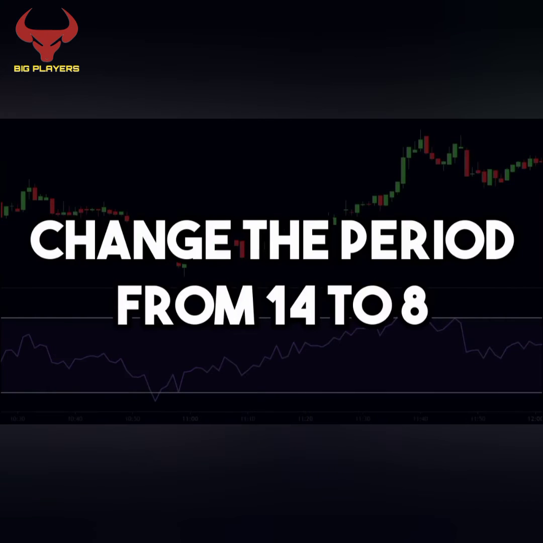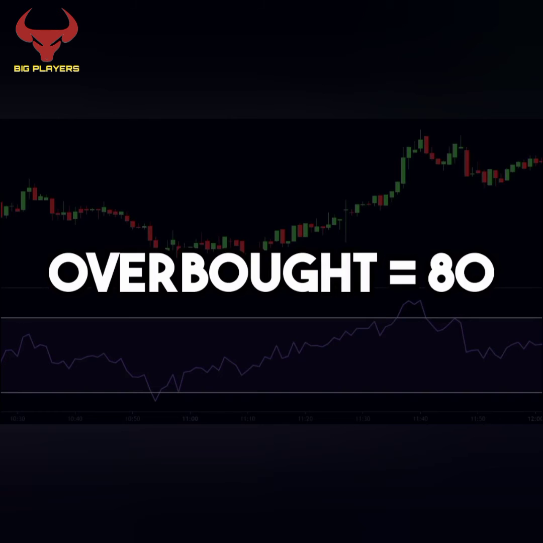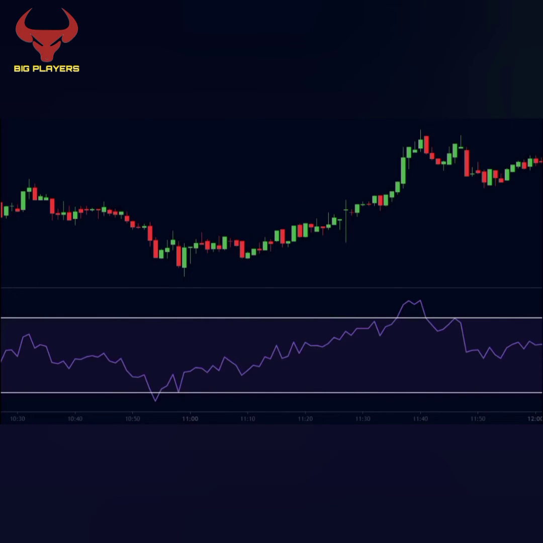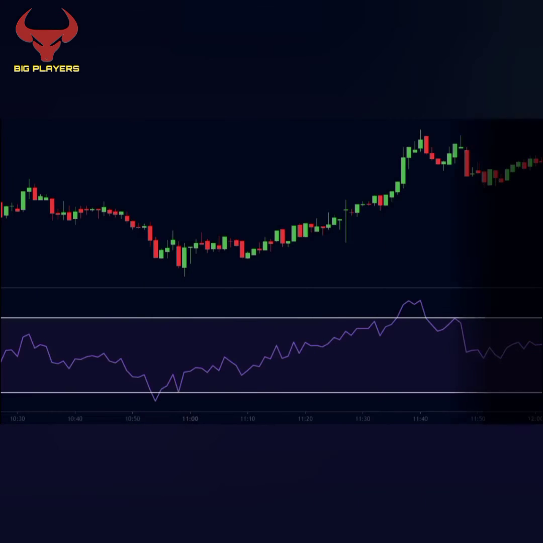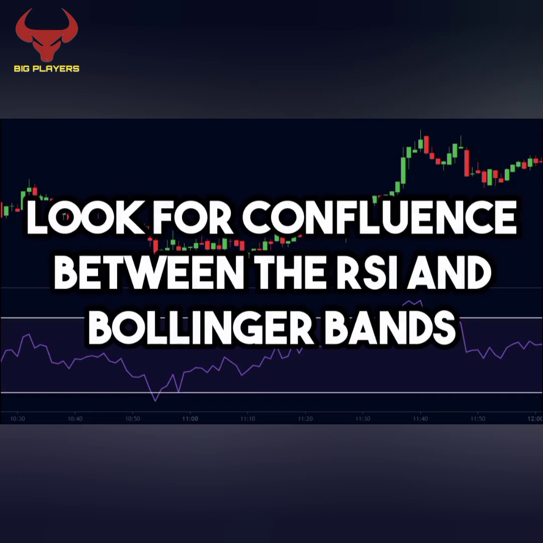We will change the period from the default 14 and make it 8. We will also change the overbought level from 70 to 80. Similarly, we will change the oversold region from 30 to 20. Now we will look for confluence between the RSI and Bollinger Bands.